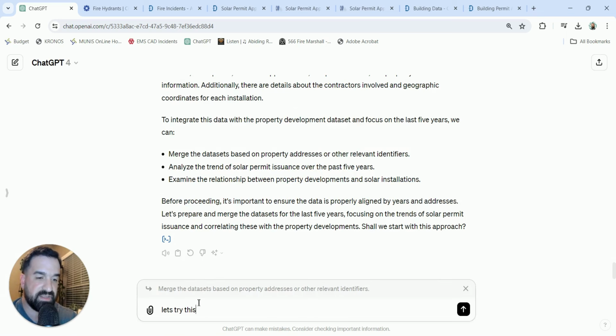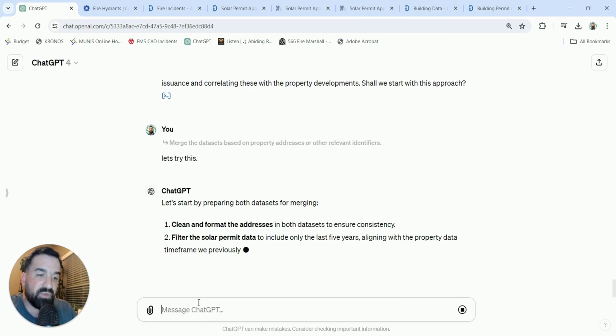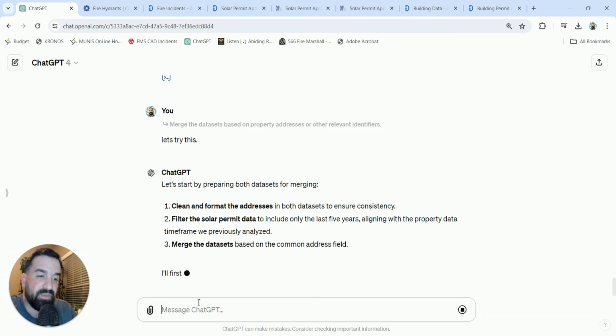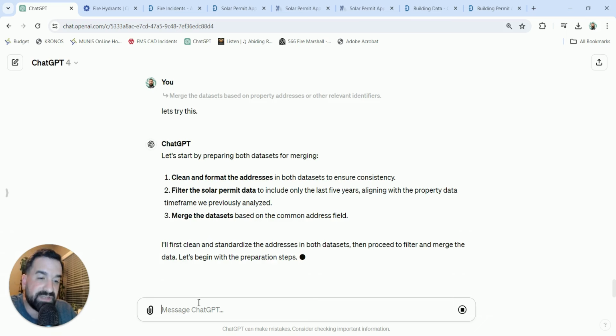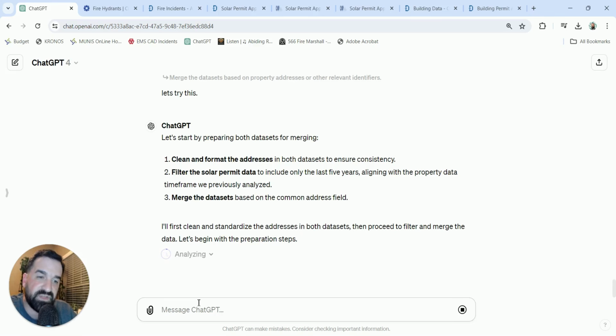Okay, it's going to prepare both data sets for merging, clean and format the addresses, filter the solar permit data, and try to merge the data sets based on the common address fields. Okay.